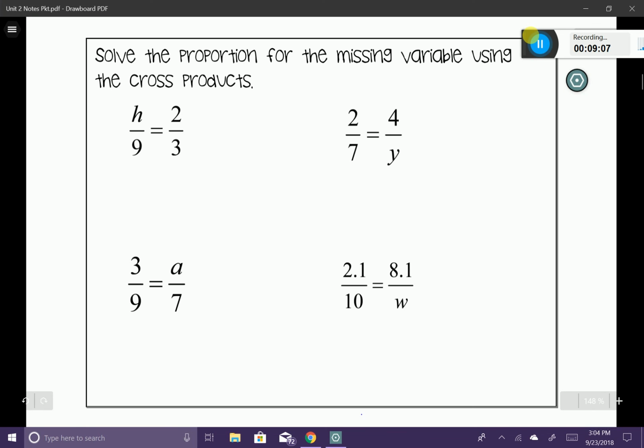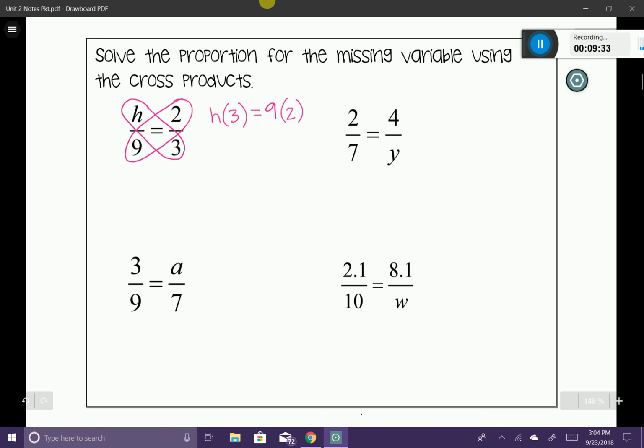So I'm going to do the same thing. I'm going to go ahead and work on my cross products. So I'm going to start by circling my cross products. Now, I always like to start with the two pieces that have the variable. In our case, it's going to be h times 3. So I'm going to say h times 3. And I'm going to set that equal to the other two numbers, 9 times 2. And I'm going to write it out just like this.